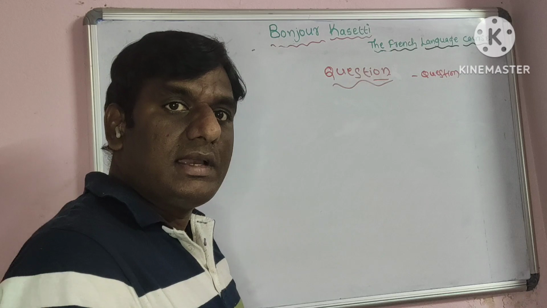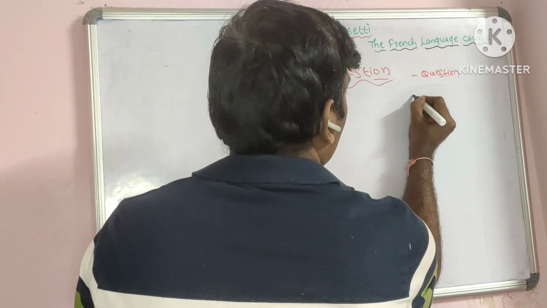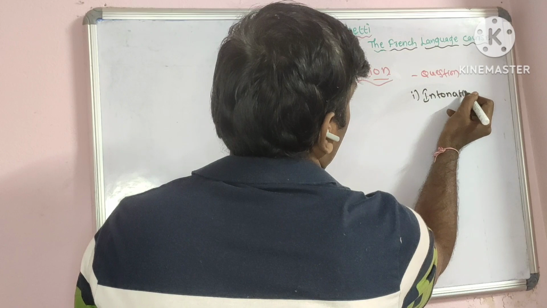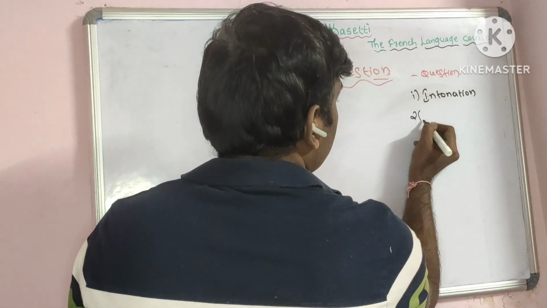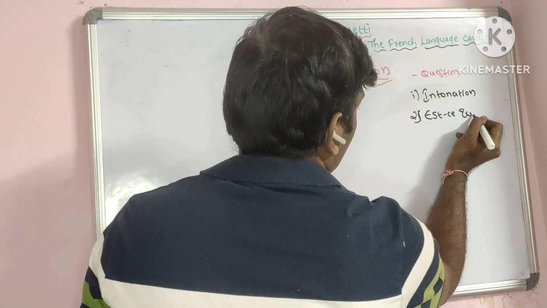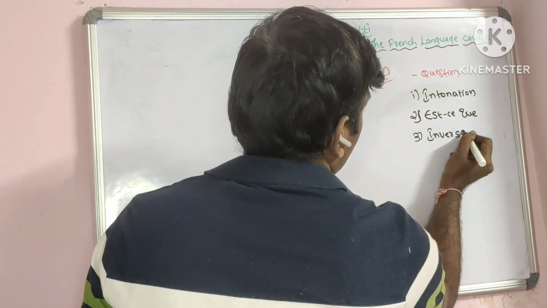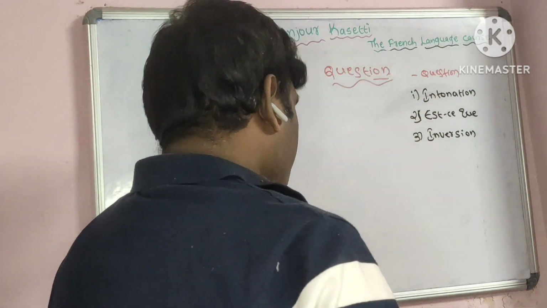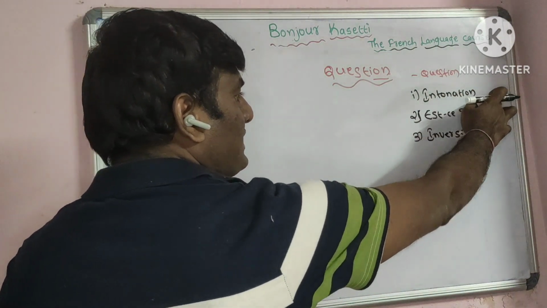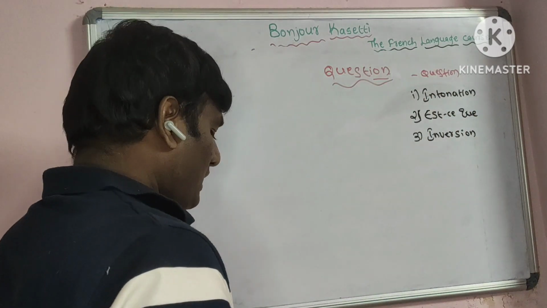In making questions in French language, there are three methods. One is intonation. Two is est-ce que. Three is inversion. There are three methods used in French language to make questions. One is intonation. Est-ce que is a word. Inversion means inversion. We'll see now.